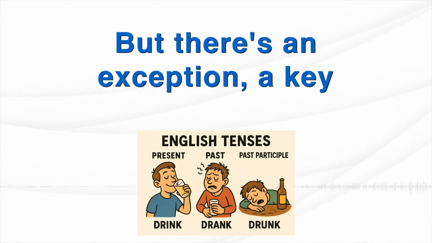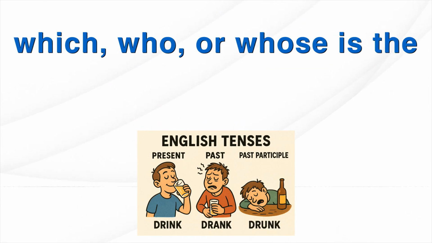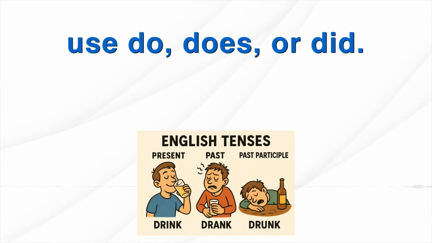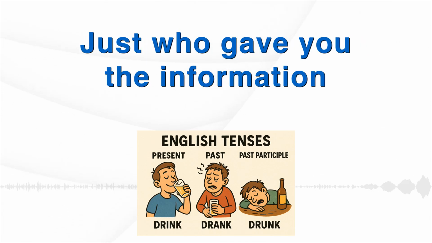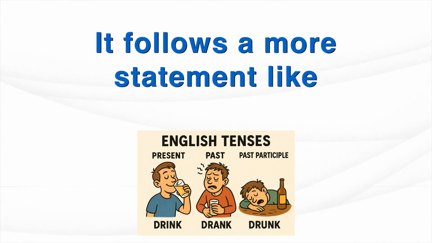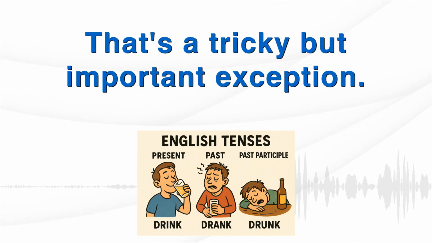But there's an exception, a key one for you. When the wh-word, like what, which, who, or whose, is the subject of the question, we don't use do, does, or did. So not "who did give you the information," it's just "who gave you the information." Because who is the subject doing the giving. It follows a more statement-like order after the who. Okay, that's a tricky but important exception.